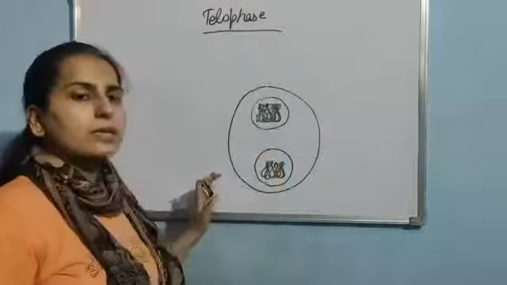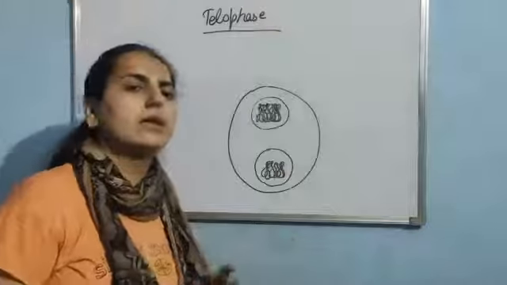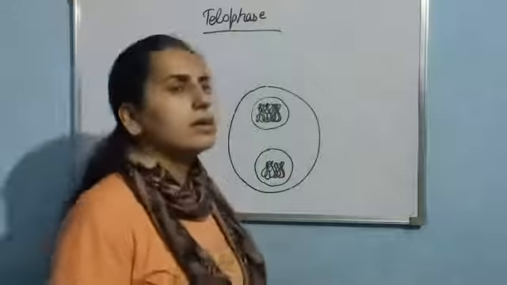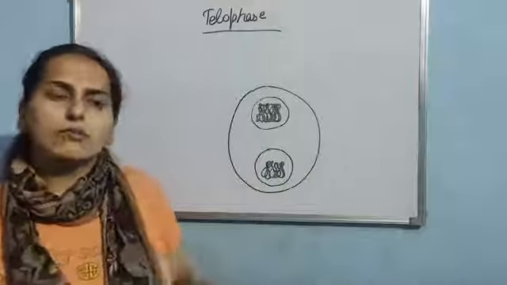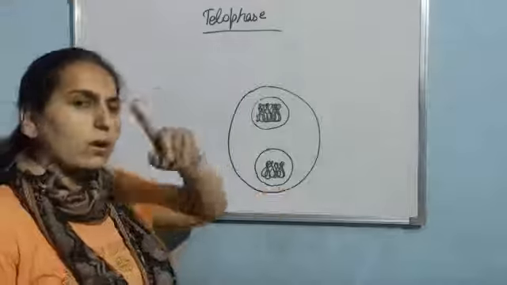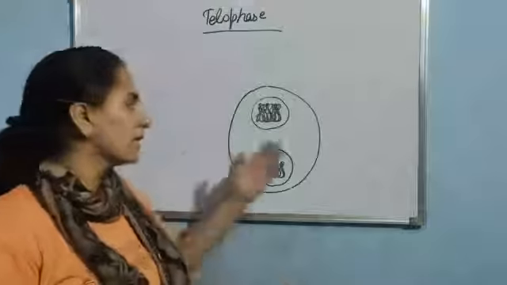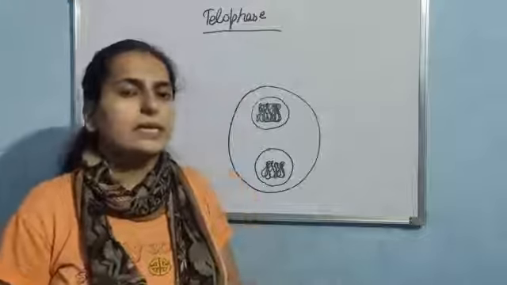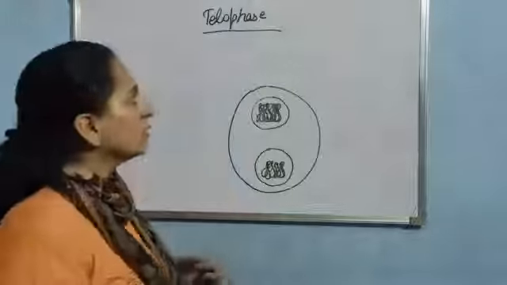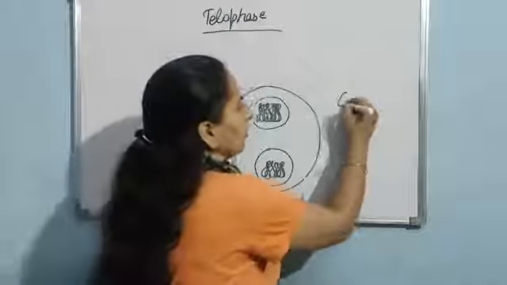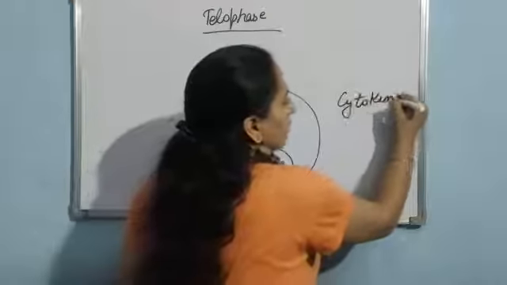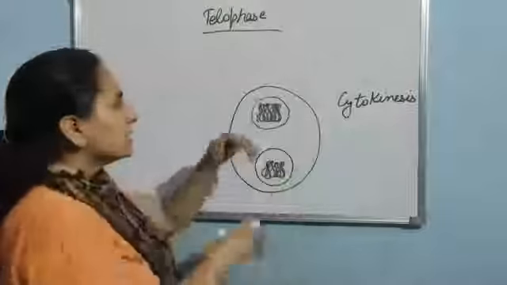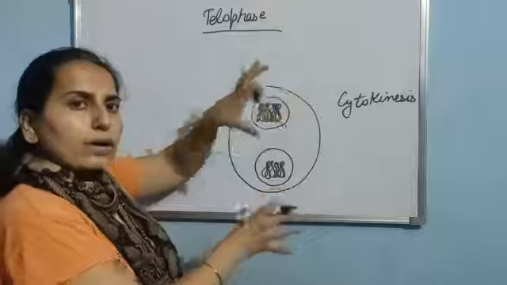Am I clear? So I told you these four phases: prophase, metaphase, anaphase, telophase. These all result in karyokinesis, that is division of the nucleus. You can see we started from one nucleus and now the one nucleus is divided into two nuclei, that is karyokinesis. Now the next is cytokinesis, that is division of the cell. Here there must be division of the cell, so that this cell is divided into two daughter cells.